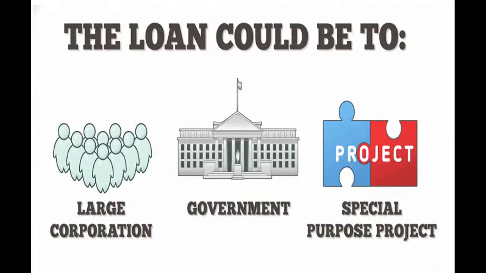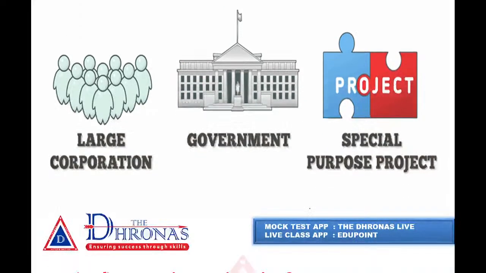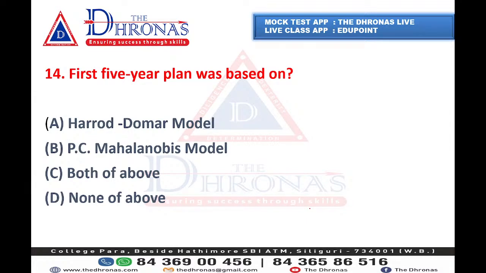Now you can have a clear picture. Large corporations make a bond and join together in order to fund the government or a large or special project to implement. You have to remember this. There is also a term called syndicate culture in a construction site, which is also related to this. Syndicate means a large group of people coming together in order to humiliate you, so that's also syndicate culture. Now question number 14, an easy one.